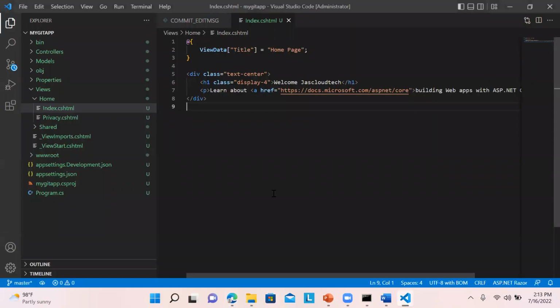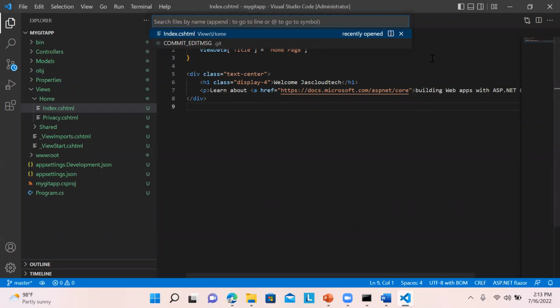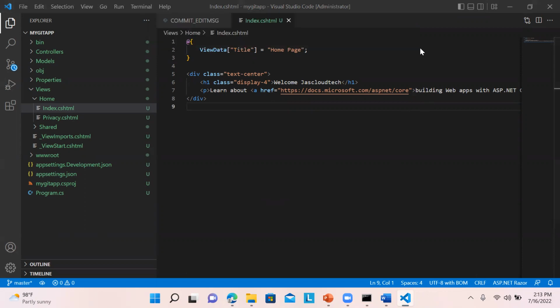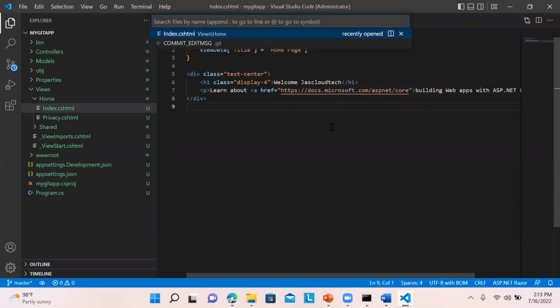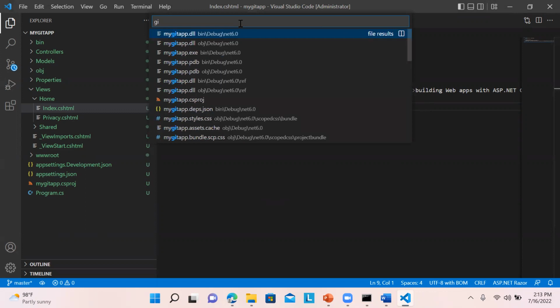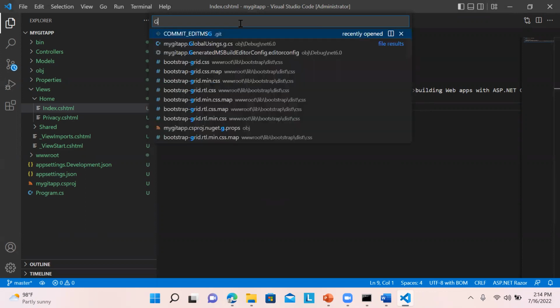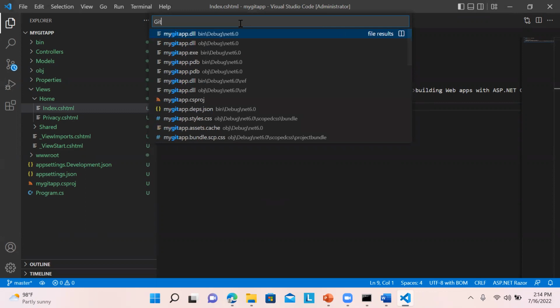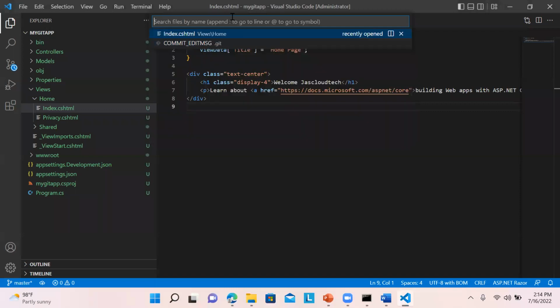Now, even over here, if you press Control and P, you can write a few commands from the terminal also. Just press Control P. So you can just write it over here. So you can have your Git commands over here.